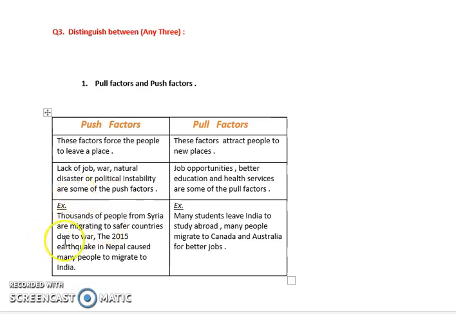So the example of push factor is what? Thousands of people from Syria have migrated to safer countries due to the war. And an example for pull is students may leave India to study abroad.